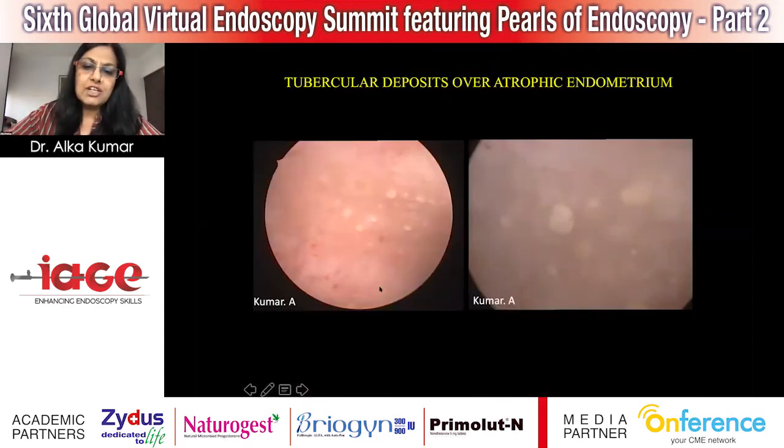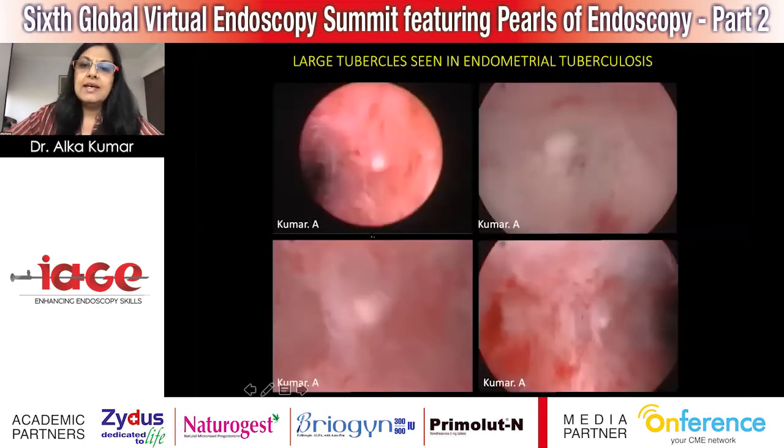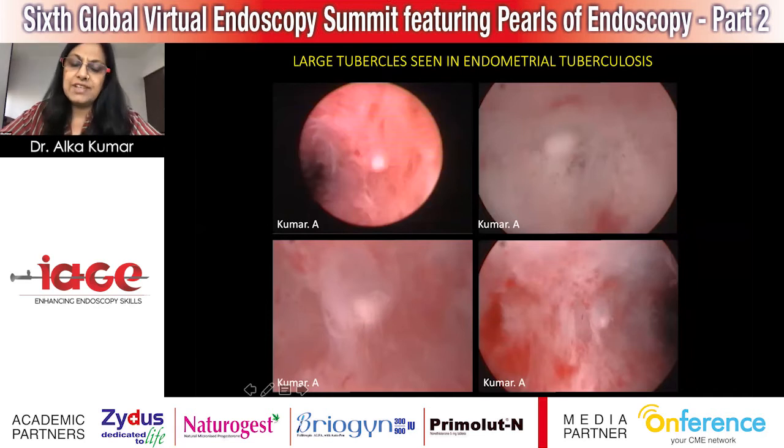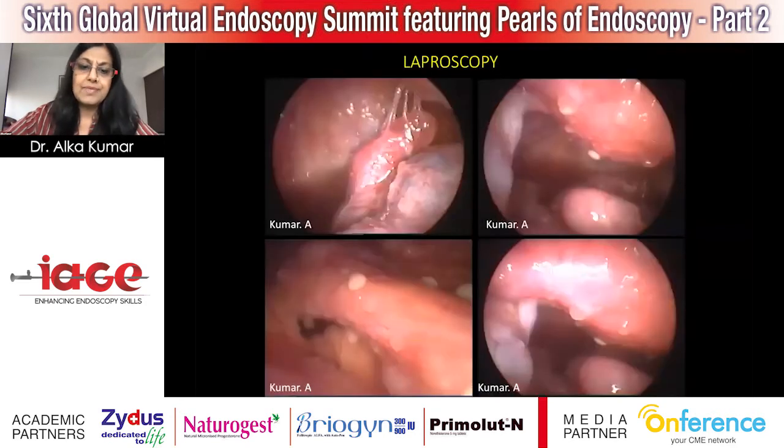This is atrophic endometrium, and on the atrophic endometrium, you are seeing the deposits. These are large tubercles. This is one here, and in fact in this picture you can even see the adhesion bands which are there. So basically endometrial tuberculosis actually affects the basal layer of the endometrium, and often, despite the fact that sometimes the findings are washed off with the menstruation, they always come up again because of reinfection.